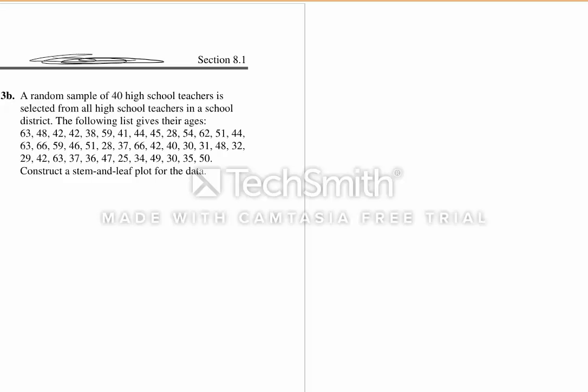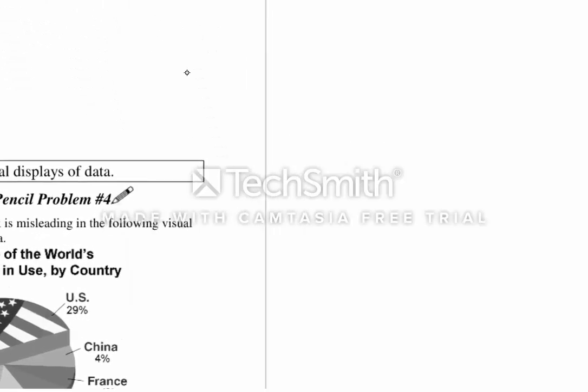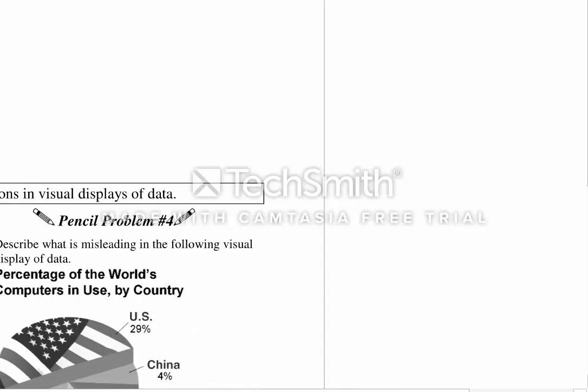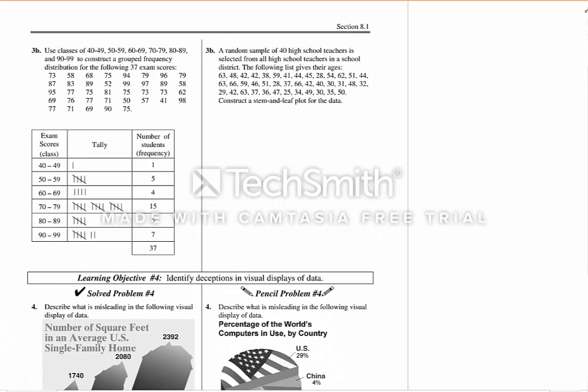3B is going to be a stem and leaf plot. So 3B says a random sample of 40 high school teachers is selected from all the high schools in the school district. The following list gives their ages. So I've got stem, and I've got the leaves.